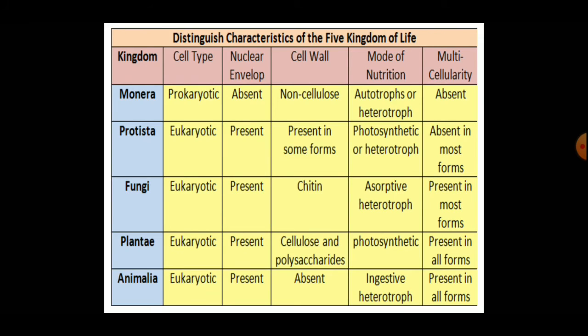In the third column, the nuclear envelope, nuclear membrane is compared, which is absent in Monera and present in Protista, Fungi, Plantae and Animalia.